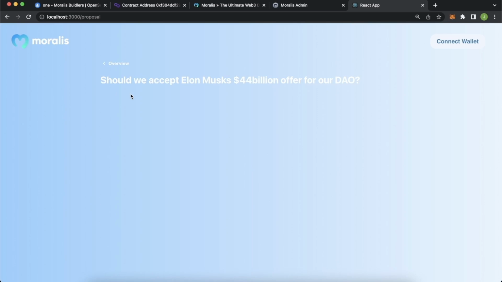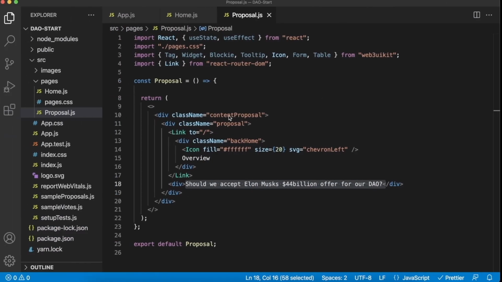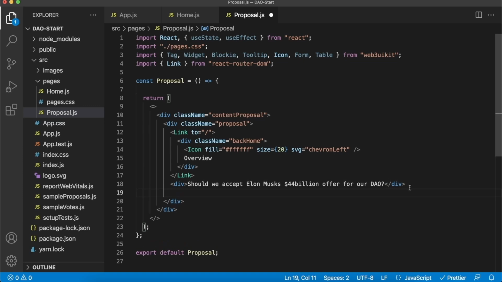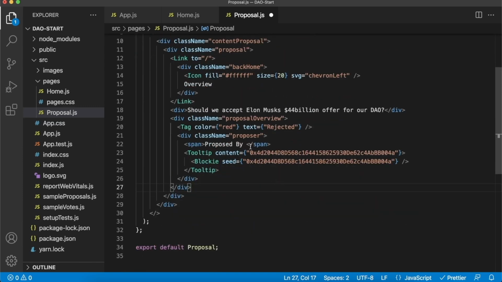Now what I want to add here is the status of this proposal, so whether it's ongoing, rejected, or passed, and then the proposer, because we can use the Web3 UI Kit's Blocky component to get a nice blocky and the address of the user who's actually made this proposal. Here back in our proposal.js file, find this div where we have the hard-coded description of our proposal, and below that add a div called proposal overview where we'll have a tag that gives us a hard-coded red color and rejected for now. These will be automated in the future.